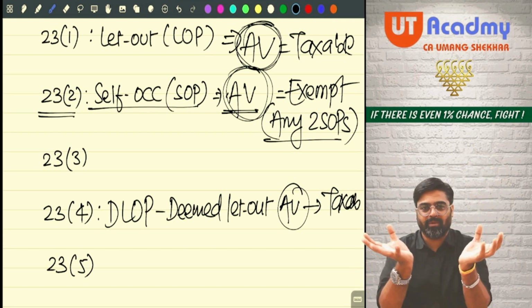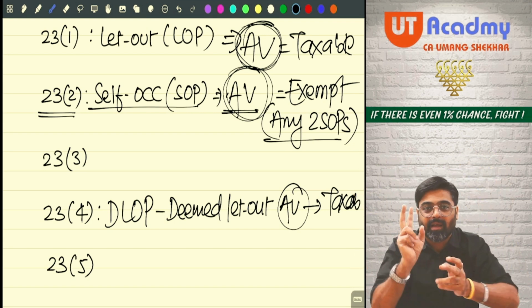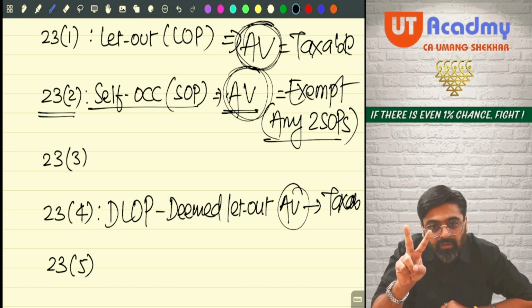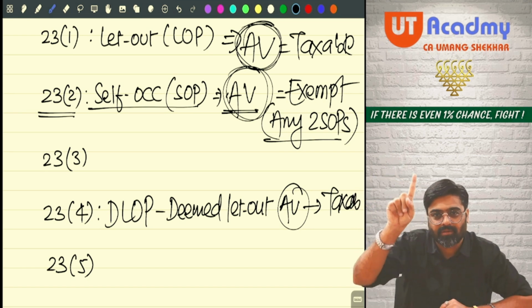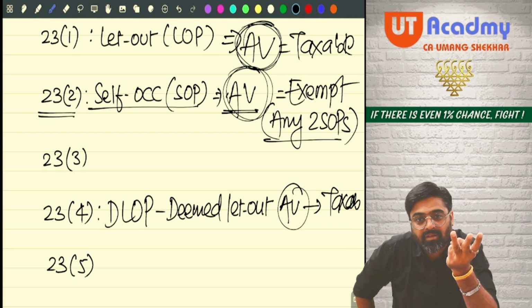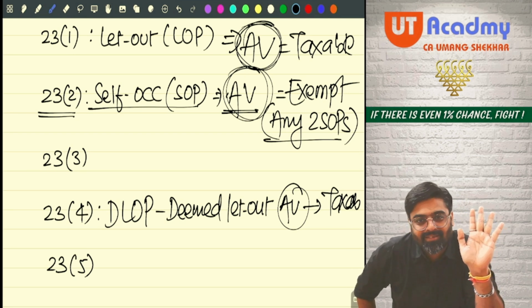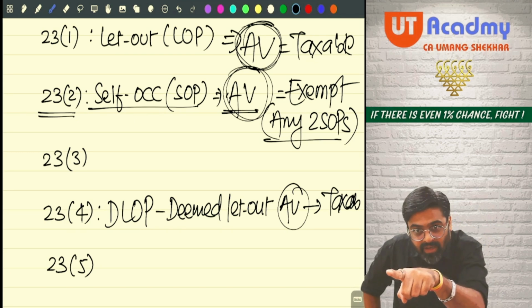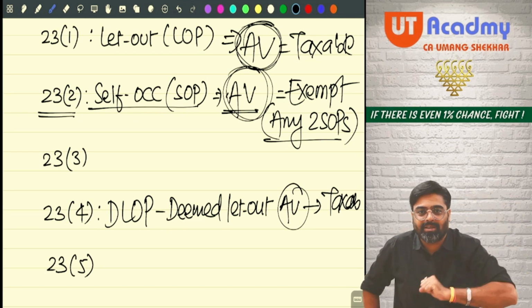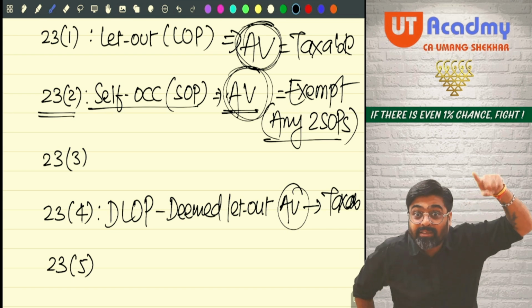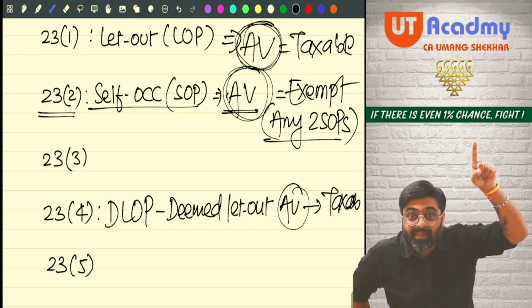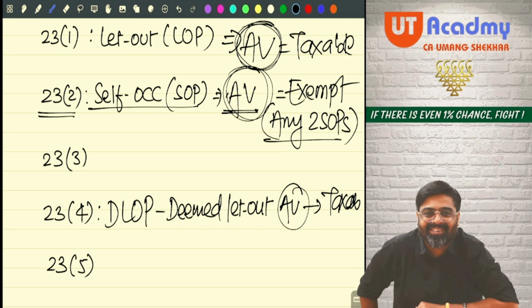You have 5 SOPs. Any 2 SOPs, annual value claim as exempt. What about the balance 3? They are SOPs only. The annual value is not earned, but still they will be treated as deemed let out and tax will be charged. Imaginary income is charged to tax, which you are not actually earning.